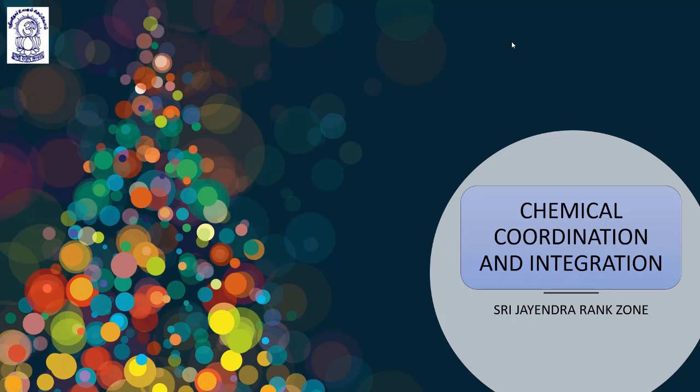My dear students, today we are going to start with a very interesting chapter of human physiology, that is chemical coordination and integration. In this chapter, we will learn how our body systems and the metabolic activities of our body are controlled by chemical substances, the chemical messengers. So let us start with chemical control, coordination and integration.